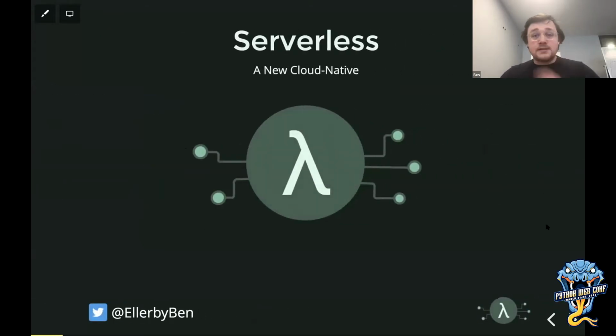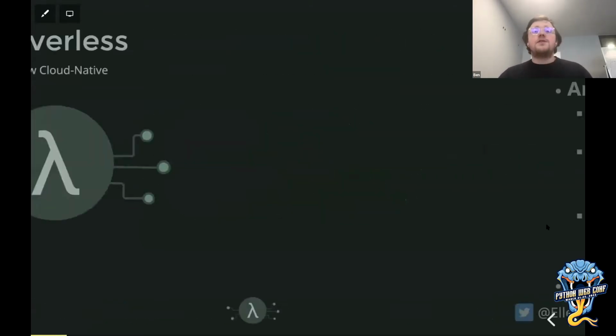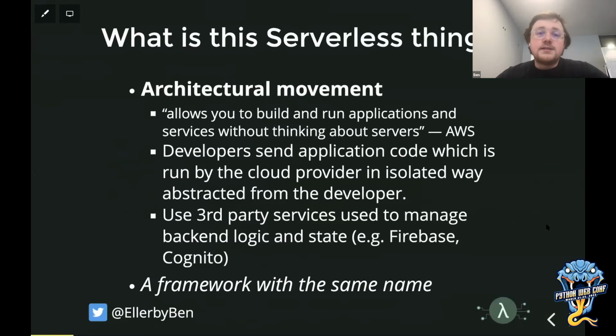Now, serverless is probably a term many of you already know, but it's also one of those terms that means different things to different people. To me, serverless is an architectural movement that allows us to build and run applications without thinking about the underlying servers. Developers can write very clean and logical application code, and they don't really care where it's run. It's isolated and abstracted away from them. Typically, we also make use of third parties for things like backend logic and state, things like Cognito and AWS for user account management, to further offload what we're building. So we focus more on the custom code that represents our business logic.